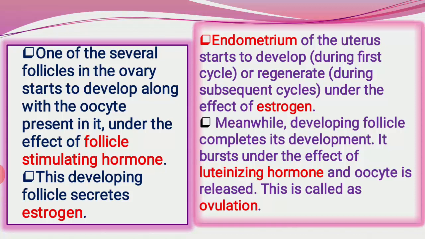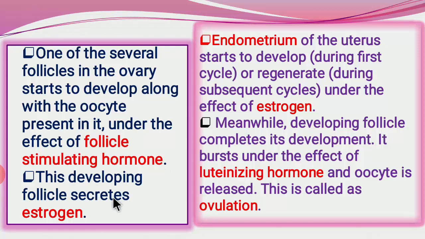One is FSH, the follicle stimulating hormone, and the other is luteinizing hormone, or LH. Of these two, the follicle stimulating hormone initiates the follicle. It will undergo cell division and is converted into Graafian follicles. These Graafian follicles, under the influence of the hormone, undergo oogenesis.